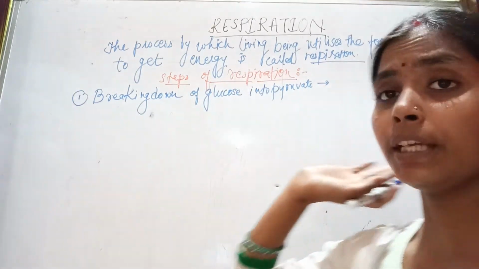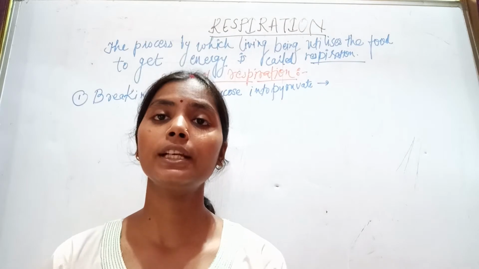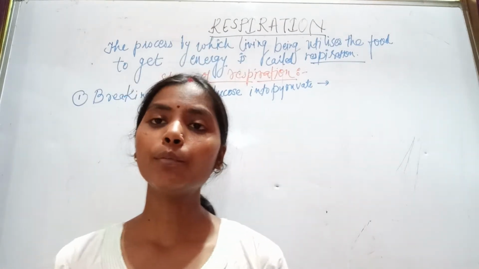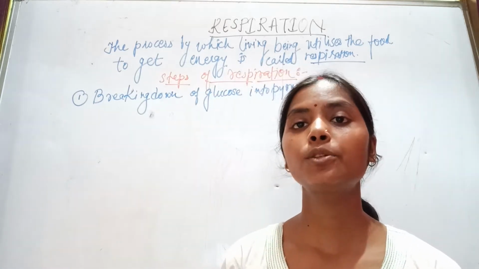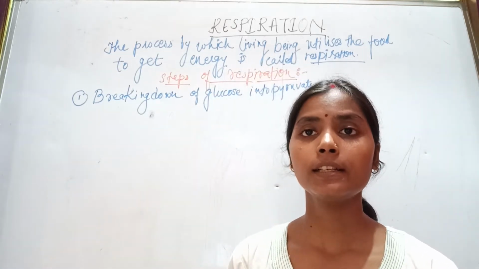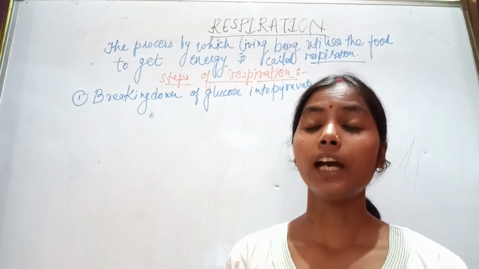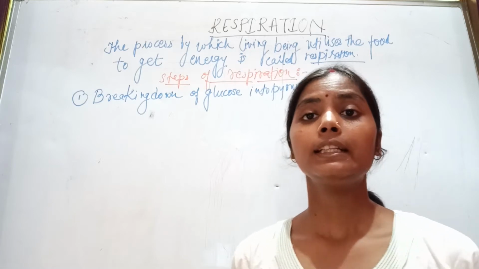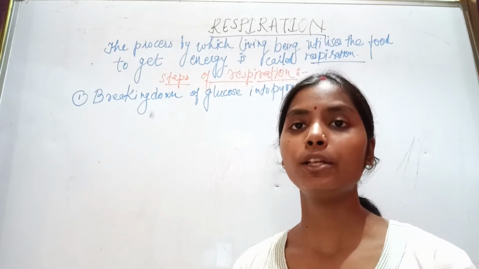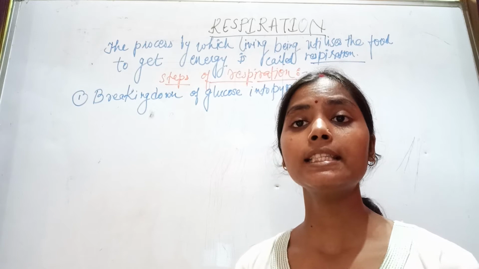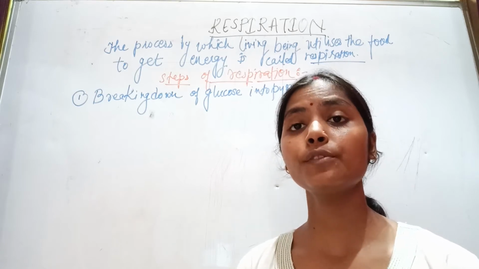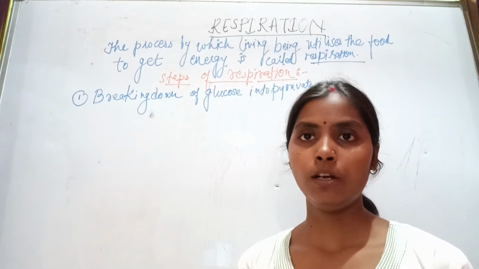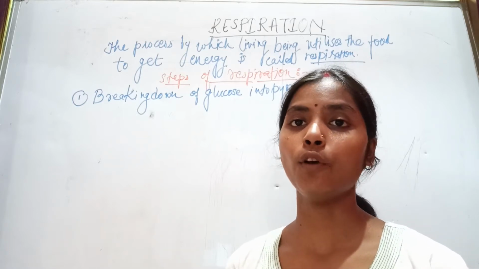Respiration is an oxidation process in which carbohydrate is oxidized to produce energy. Clear? The site of respiration is the mitochondria, and the energy released is stored in the form of ATP, because we all know that mitochondria is the powerhouse of the cell. So it generates energy in the form of ATP.